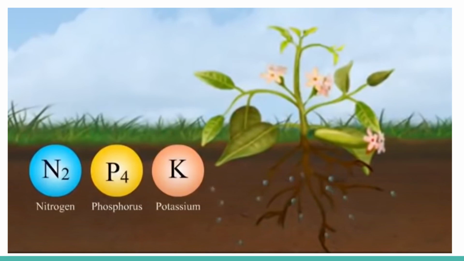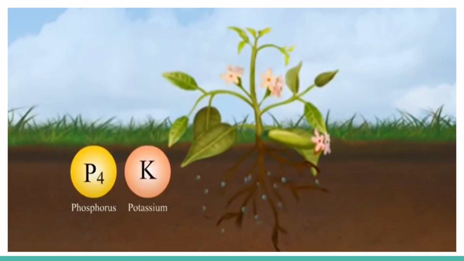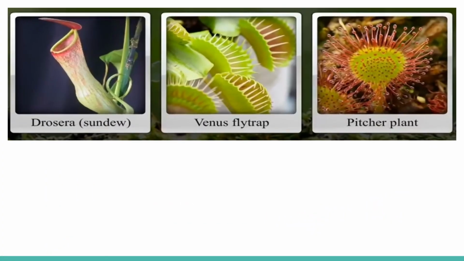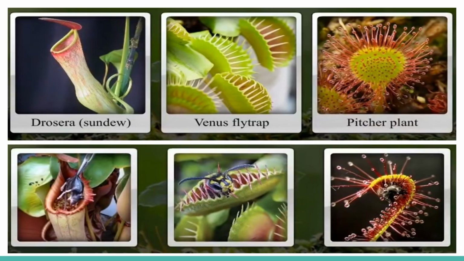Plants that grow in soil which is deficient in nitrogen, like Drosera, that is sundew, Venus flytrap, pitcher plants, etc., fulfill their food needs for nitrogen by consuming insects. Adaptations are seen in these plants which serve to attract insects and hold them captive.